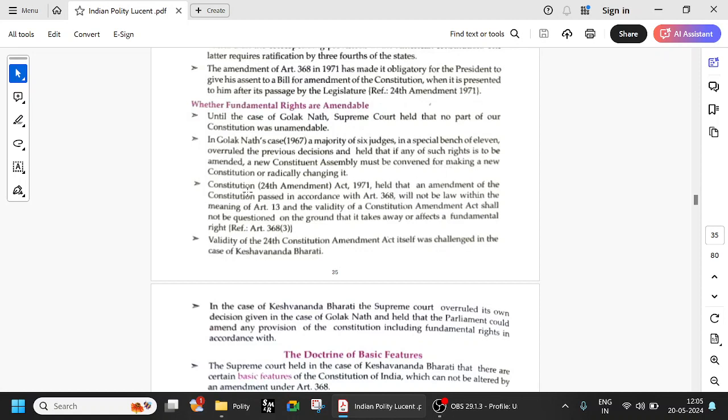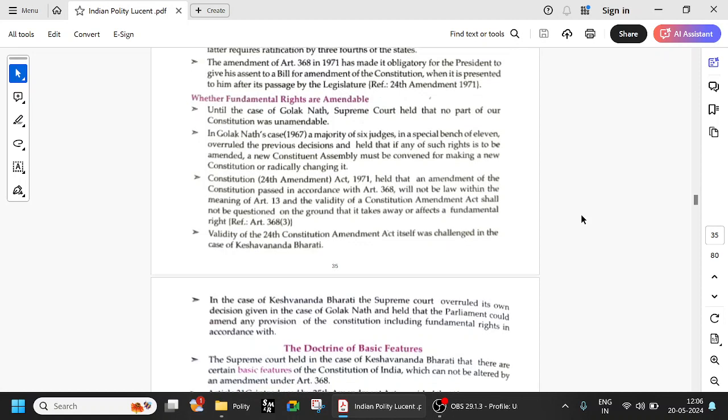So as a challenge, the government came up with the 24th Amendment Act of 1971. That's why it's very important. It held that an amendment of the Constitution passed in accordance with Article 368 will not be a law within the meaning of Article 13, and the validity of a Constitution Amendment Act shall not be questioned on the ground that it takes away or affects a fundamental right. Article 13 is about fundamental rights. So basically, in the 24th Amendment Act, they are saying that we can amend under Article 368 and it does not clash with Article 13. So we can amend the fundamental rights also.